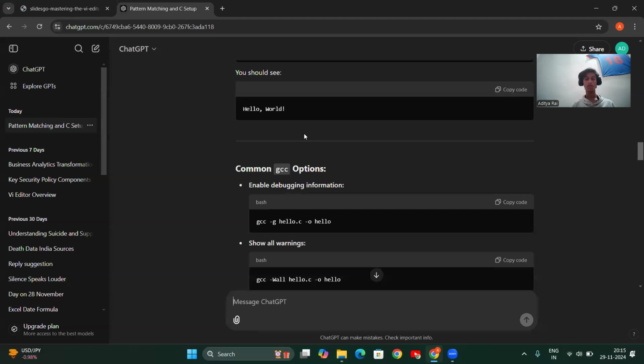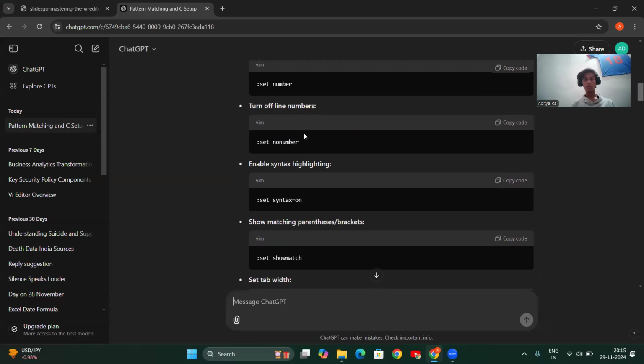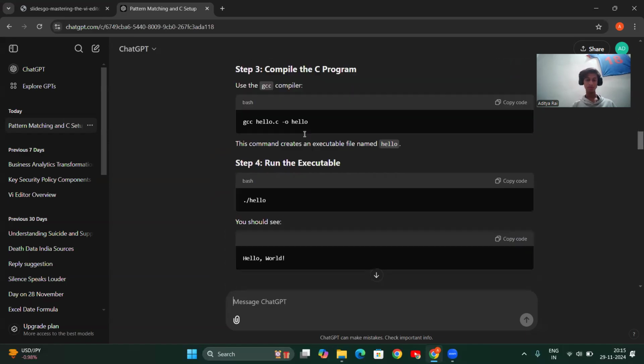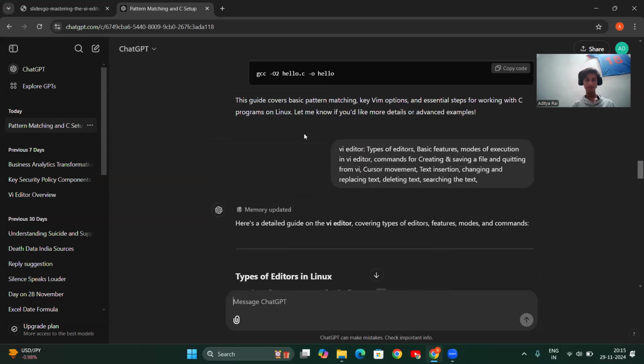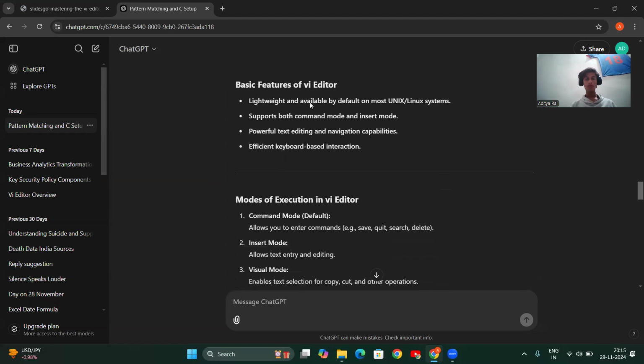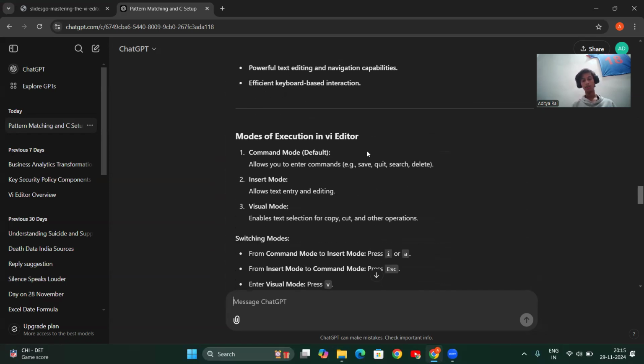Let us cover the topic according to the syllabus. What is the basic feature of the VI editor? It is lightweight and available by default on most Unix and Linux systems. It supports both command mode and insert mode, with powerful text editing and navigation capabilities. It has efficient keyboard-based interaction.